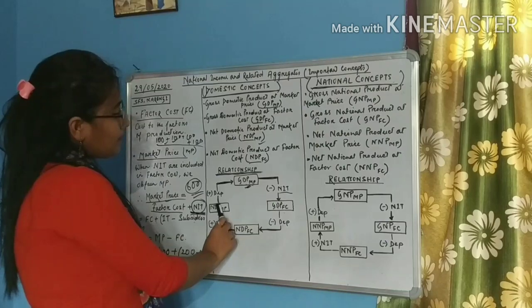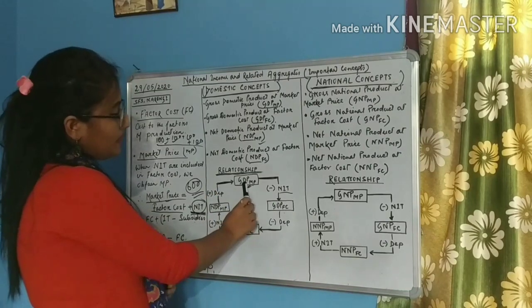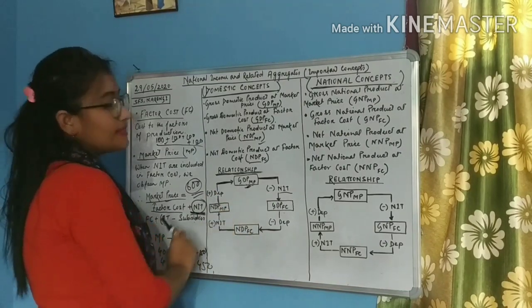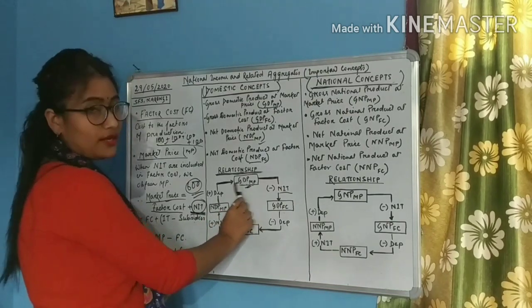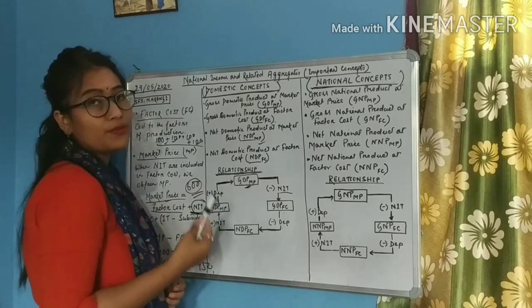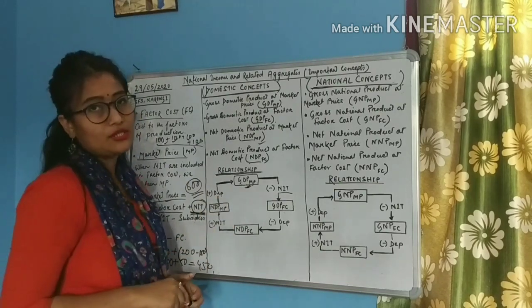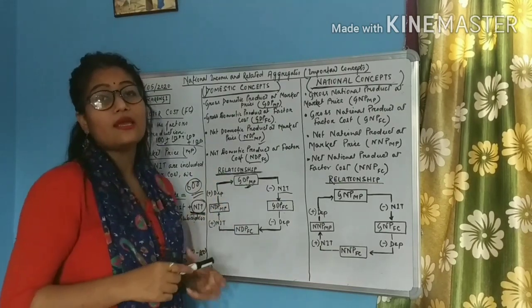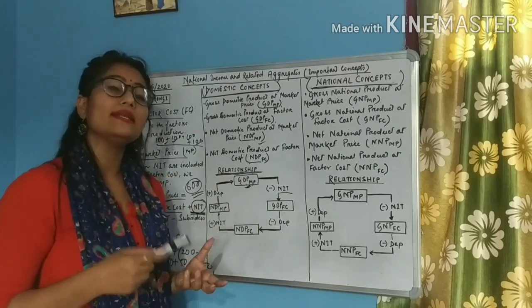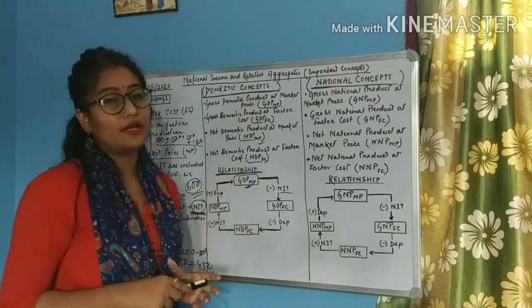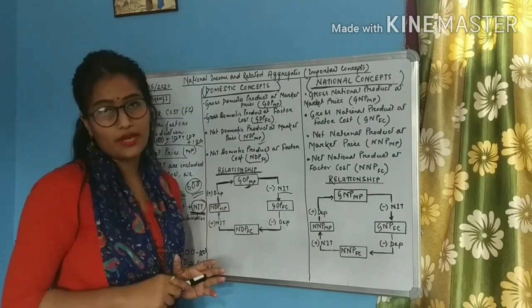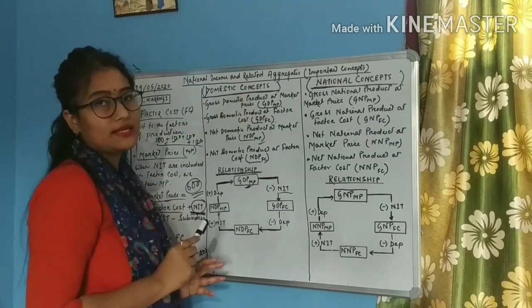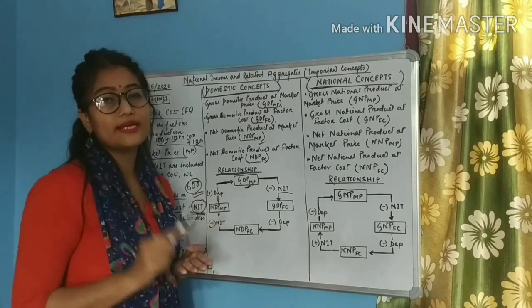From NDP-MP, we can again obtain GDP-MP by adding depreciation, because it is net domestic product, it is gross domestic product. From net to gross, how will we obtain? By adding depreciation. So students, it is a kind of a chain. If we have one value, from there we can easily calculate the another value. The only thing is that the concepts have to be clear in our mind, okay? So these are the various domestic concepts. So we have come across 4 domestic concepts.